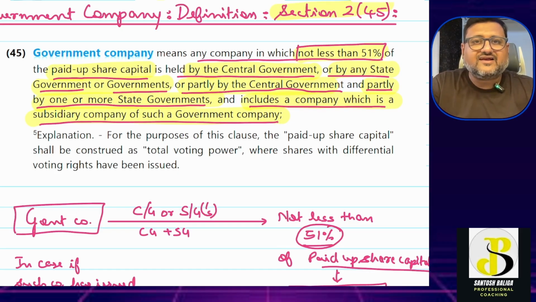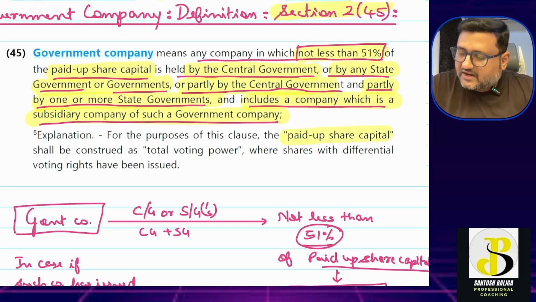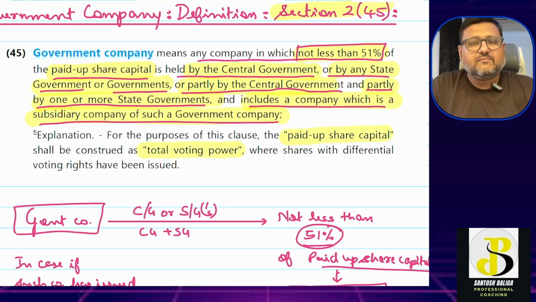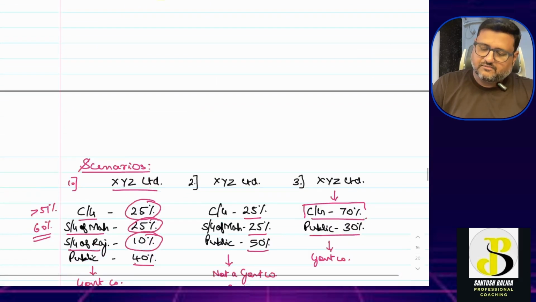If the company has issued any kind of special right shares or DVRs, DVRs means differential voting right shares, then in that case, instead of paid up share capital, you will be using total voting power as the measure for calculation to understand whether the 51% threshold has been met by the company or not. Okay, so this is the basic definition of government company.